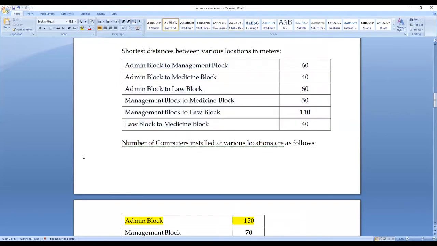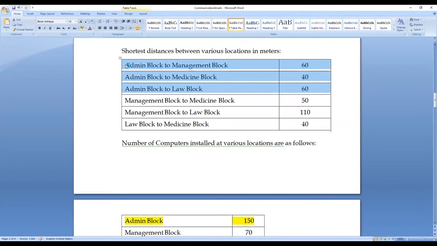Here, the first three lines itself, this is the 2019 paper, denote that from admin block, I have a direct connection to management block, which is 60 meters apart, to medicine block, which is 40 meters apart, and to law block, which is 60 meters apart.